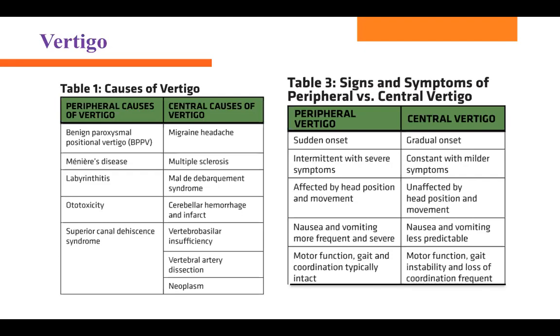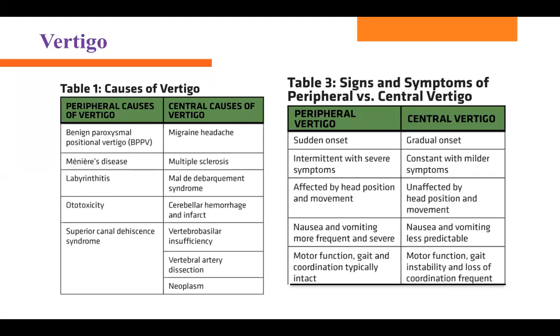Next one is vertigo. So what is vertigo? Vertigo is not a disease. It's just a sign and symptom. It's not a disease, it's not a diagnosis. It's the symptoms. So what can cause a patient to have vertigo?